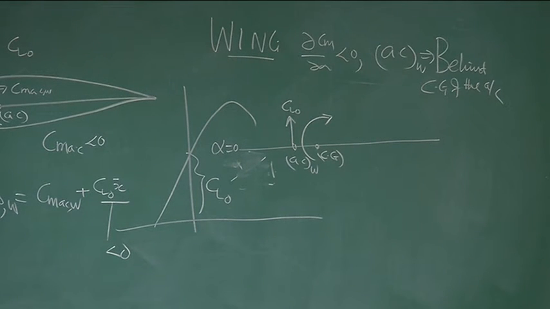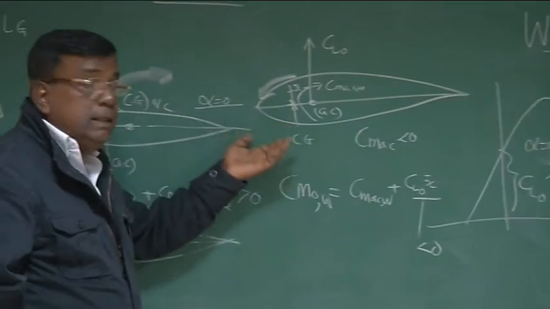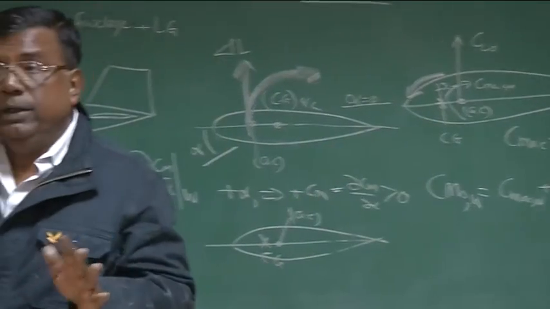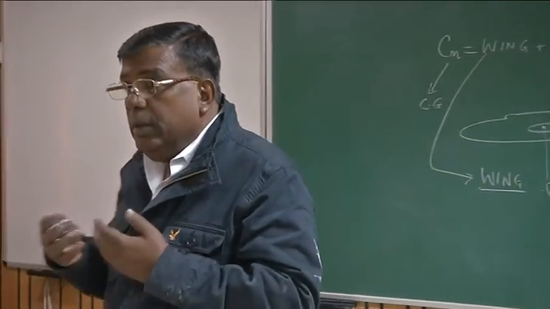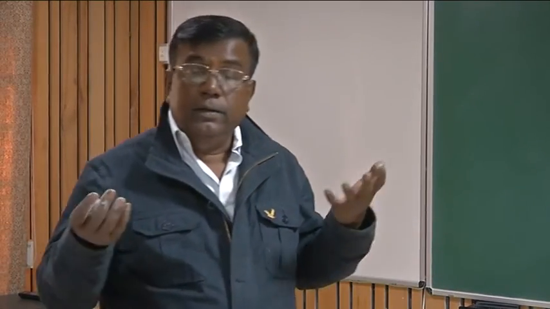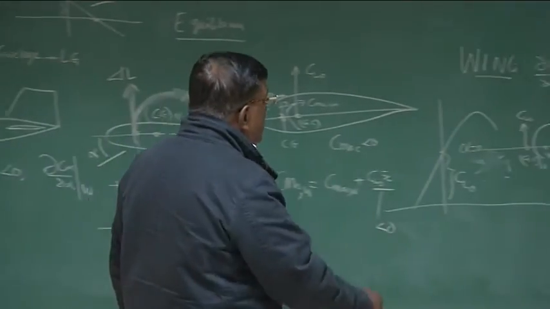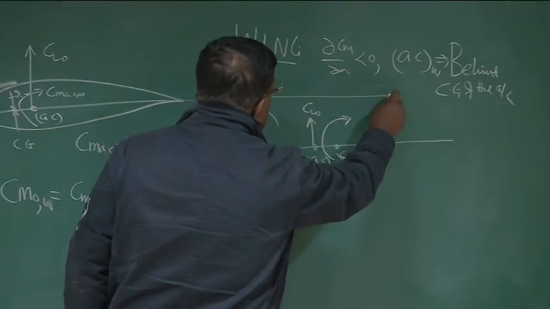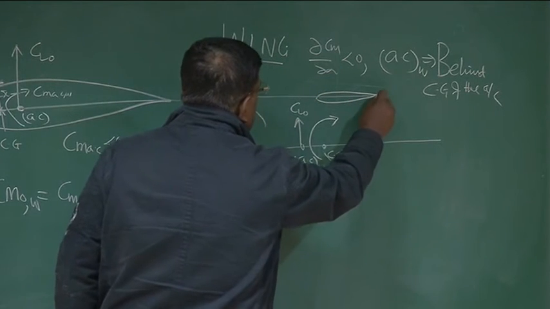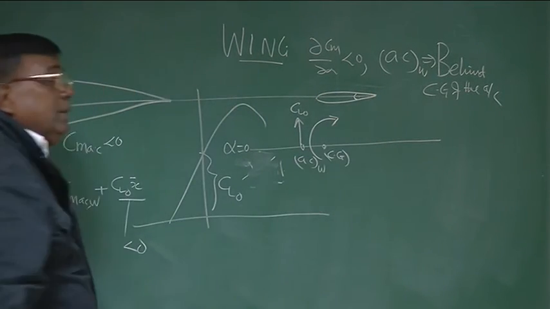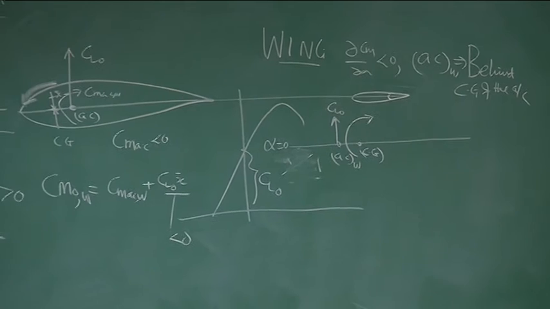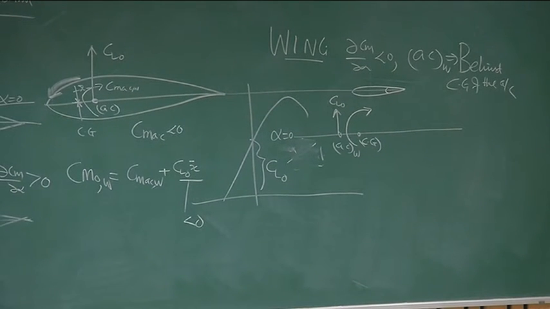Then the debate comes, what is the use of that wing which will be destabilizing the airplane? The answer is, stability is not the role of the wing. The primary role of the wing is what? Lift. Stability, somebody else will take care. Who is that gentleman who takes care of stability? It is the stabilizer, not the control surface. It is the horizontal stabilizer. Control surface takes care of the control.